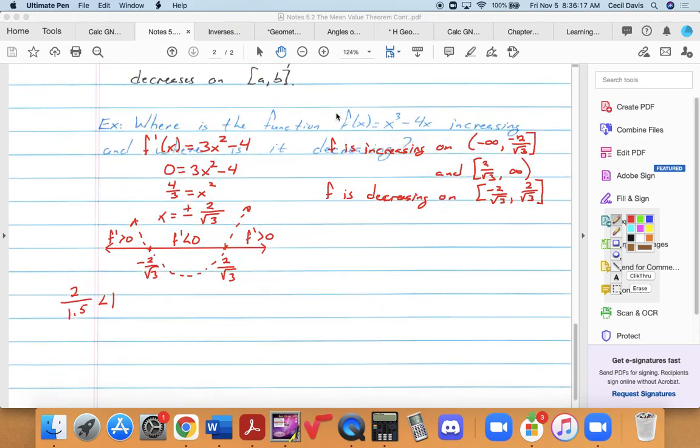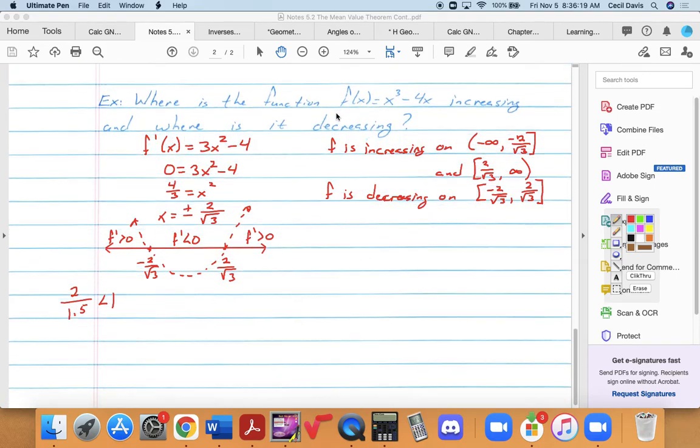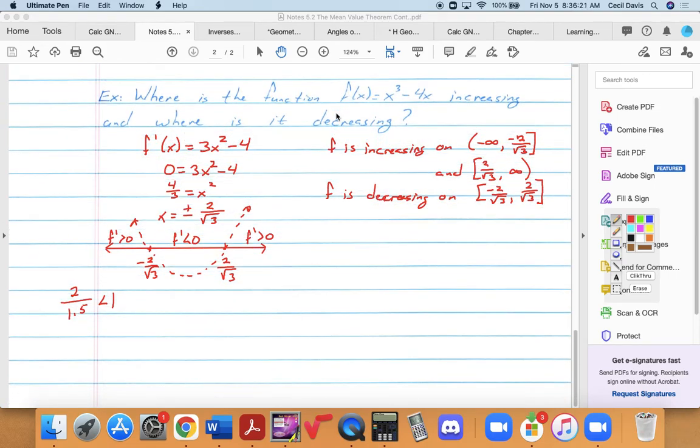Okay, and this is where people get into trouble because we're talking about increasing or decreasing on an interval. We almost never, and I hedge it a little bit by saying almost, but we try to avoid talking about increasing or decreasing at a point. We always talk about increasing or decreasing on an interval.